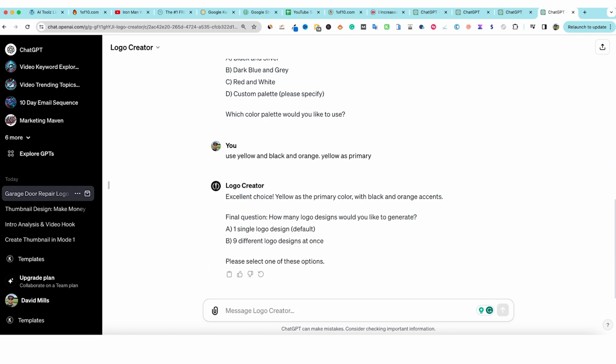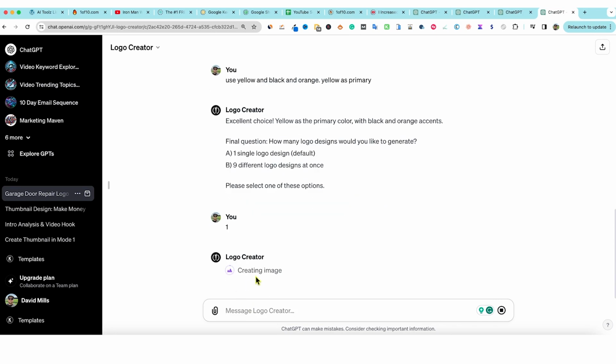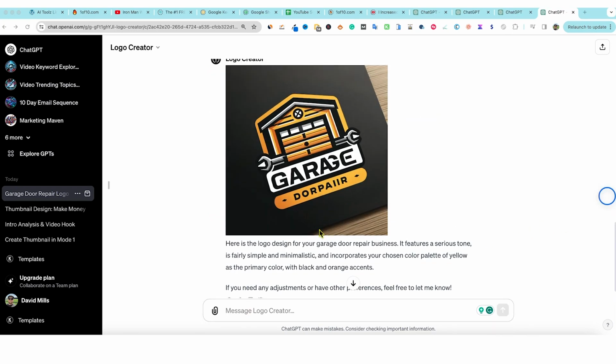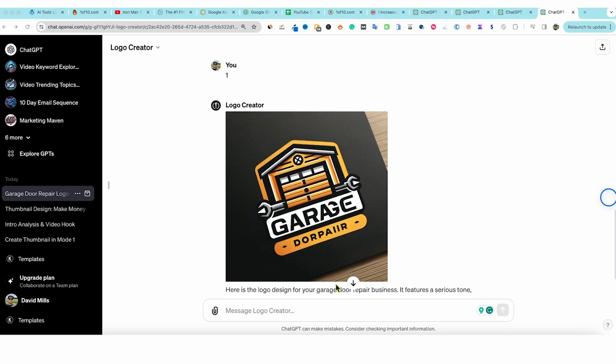Final question, how many logo designs would you like it to generate? And it's creating our image for us. Okay, here we go. So here is the logo right here. Now it's pretty cool, but we probably would come back and we would need to fix this. In another tutorial, I can actually show you how we can download this, bring this into Canva and do a text grab, and we can fix this and get some really cool logos designed. Super, super cool. We'll come back to that.